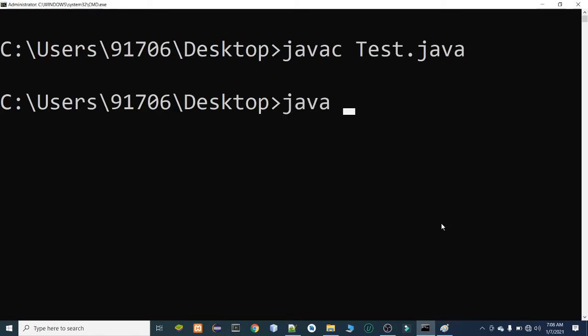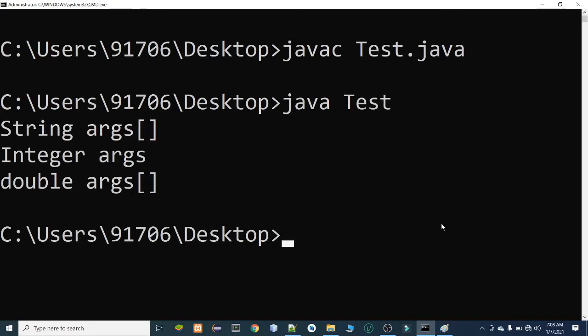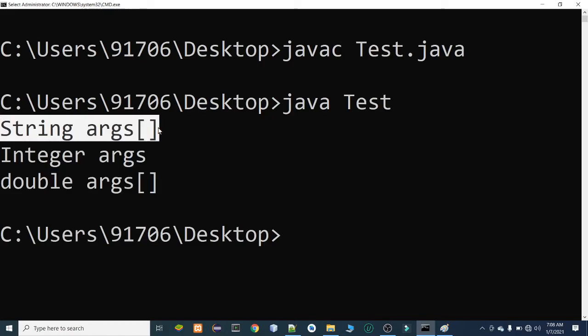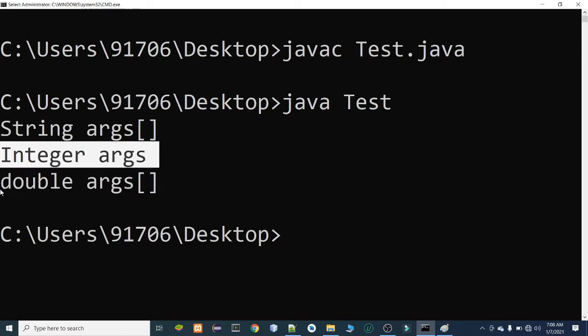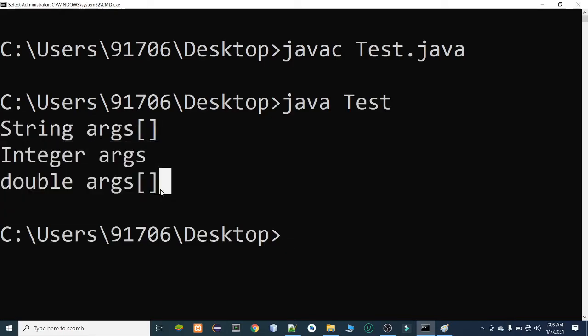It compiles. Run java Test. You can see String args, Integer args followed by Double args.